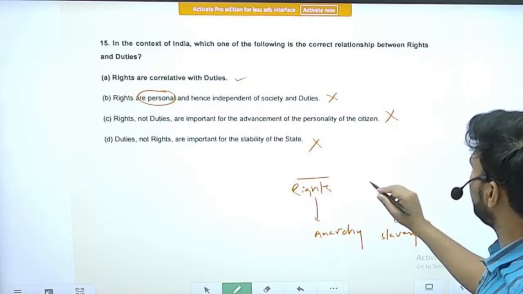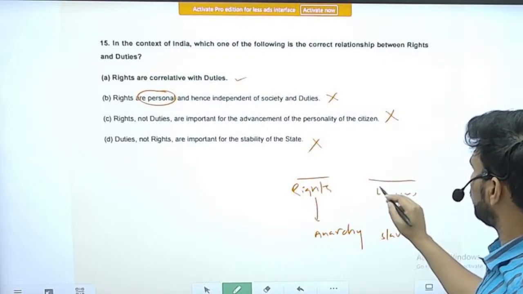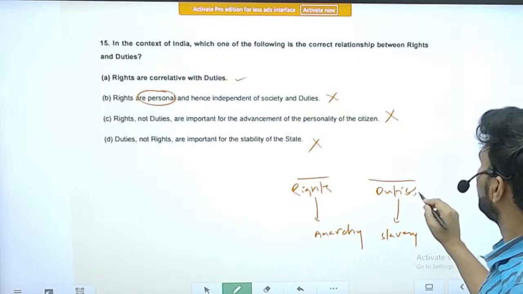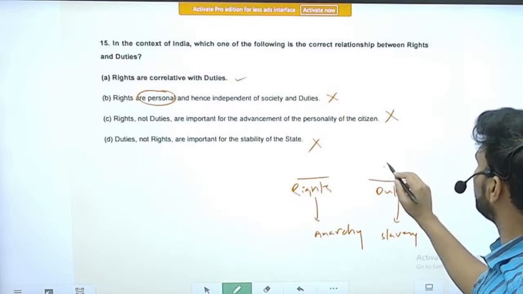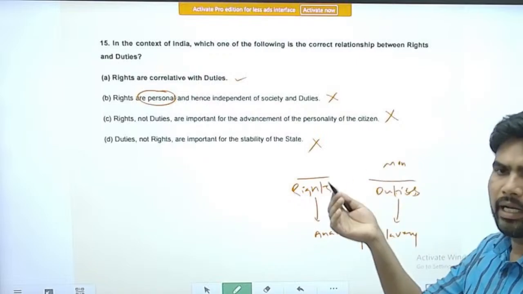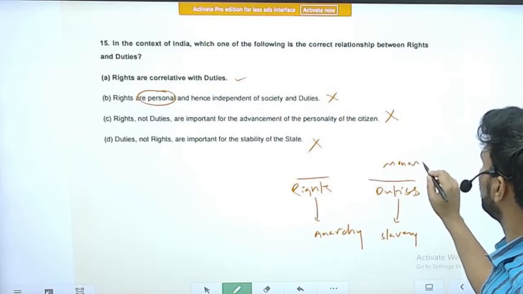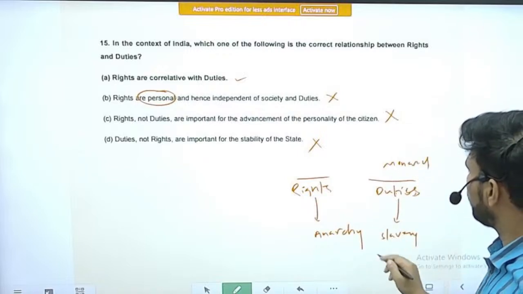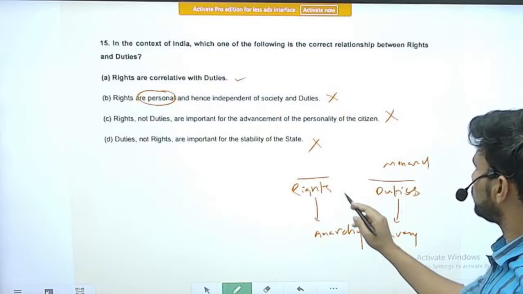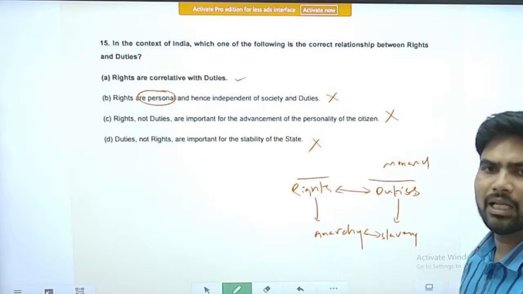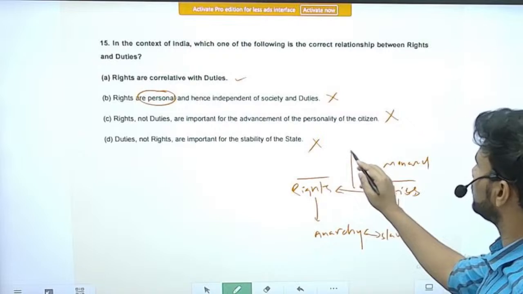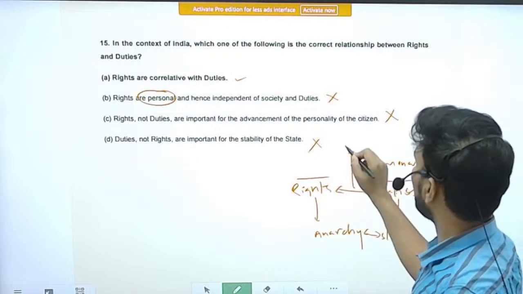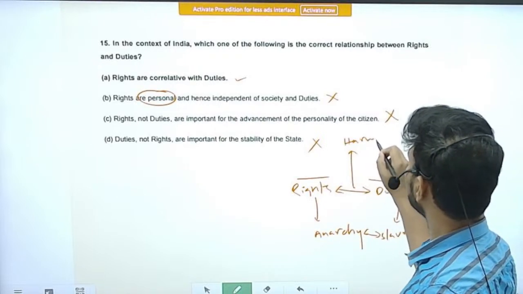It will lead to slavery, and the person at the head of the government will become a monarch. So to avoid this, there should be an ideal blend of rights and duties. Then there will be harmony in the society.